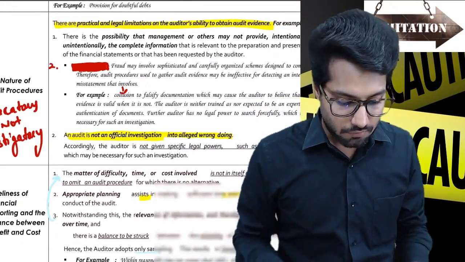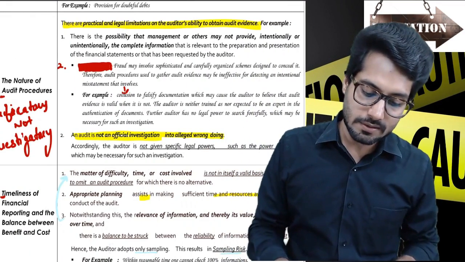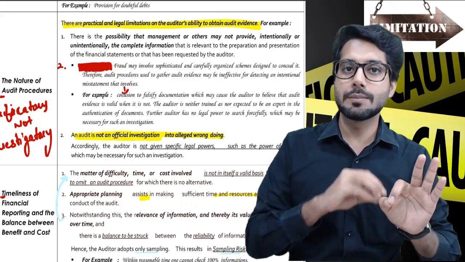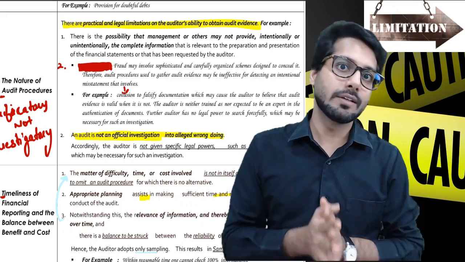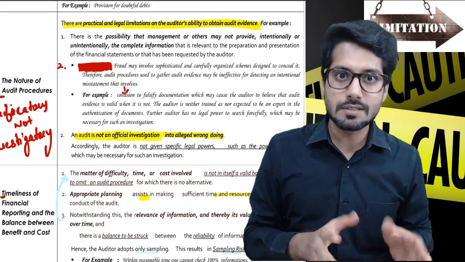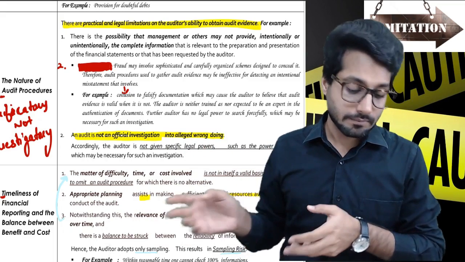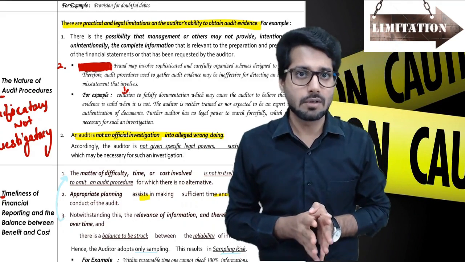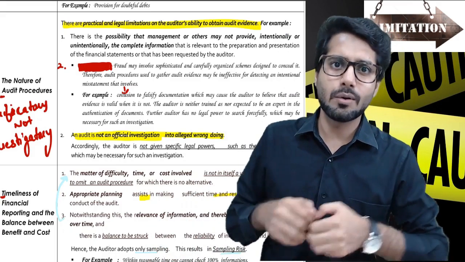So the nature of audit procedures is verificatory, which also means there is a practical and legal limitation on the auditor's ability to obtain audit evidence. The practical limitation is that we want to collect the audit evidence, but the organization is not ready to provide the audit evidence needed, intentionally or unintentionally. Also, in situations of fraud, when collusion is there, even if we try to ask different people for information, cross-checking, making inquiries, checking documents, they have already created a complete single scenario about everything.